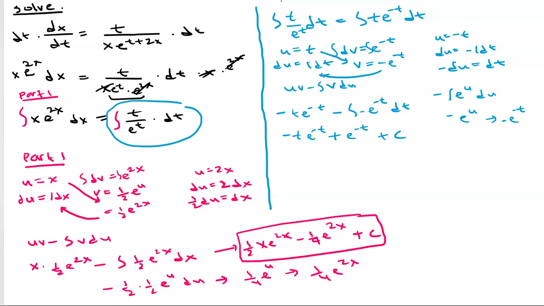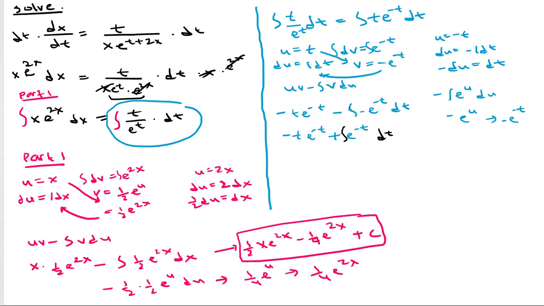Okay, so let's put that all together. I forgot, when you integrate this here, you will have an extra negative.